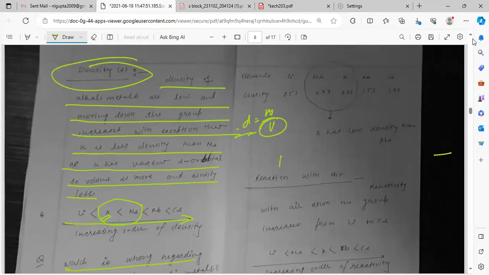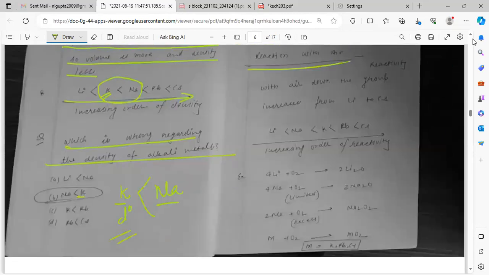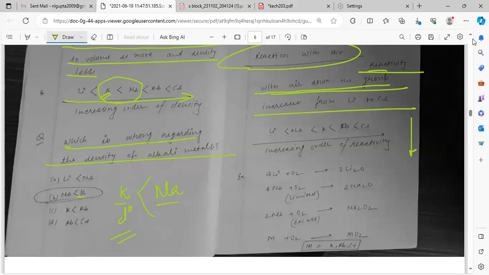See here, the density order is there. Potassium density is 0.86, sodium density is 0.97. So K has low density. Reactivity with air increases down the group from lithium to cesium, because the ionization energy decreases, so reactivity also increases. So cesium reacts faster compared to lithium.